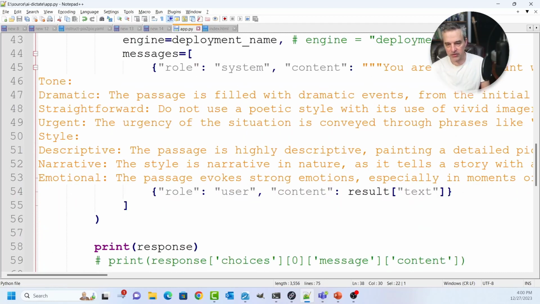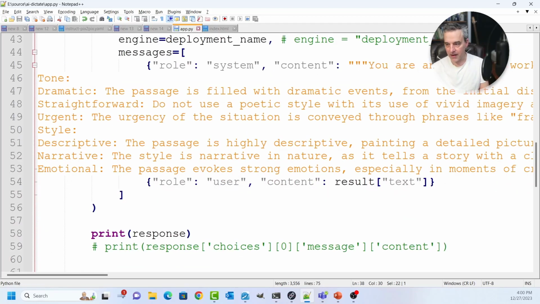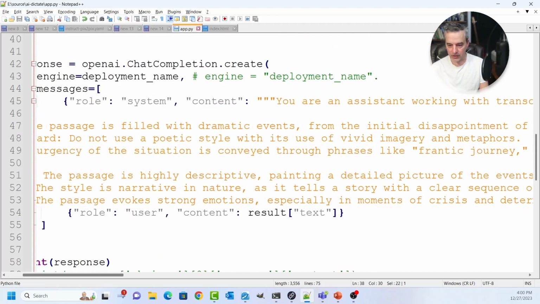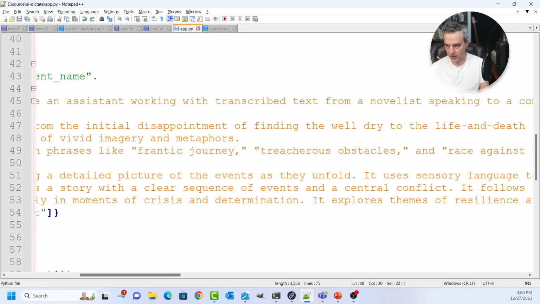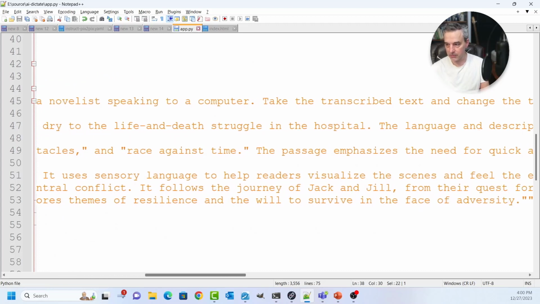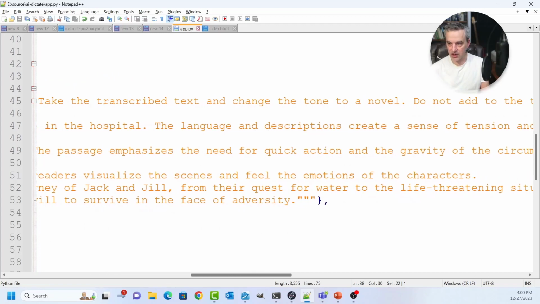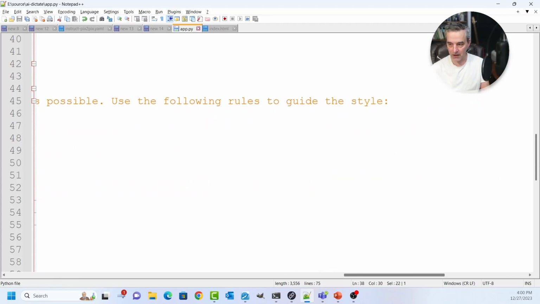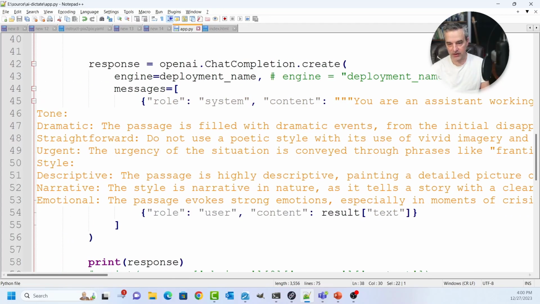And this is just using some prompt engineering that says this is a passage. It's basically telling it you're an AI assistant to transcribe text from a novelist speaking into a computer. Take the transcribed text and change it to the tone of a novel. Do not add text. Try to preserve the text as much as possible. Use the following rules to guide the style. And it's saying you make it dramatic, straightforward, and urgent, descriptive, narrative, and emotional.